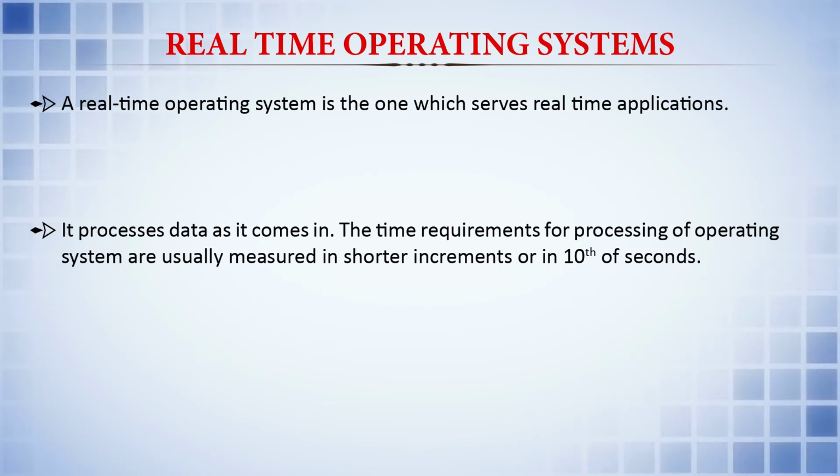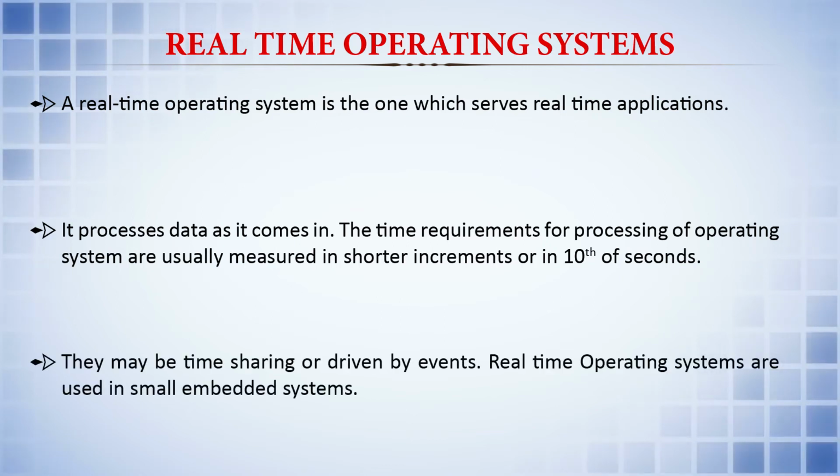Suppose the reactive operation does not happen, there may be a disaster, or there may be an accident, like in cars or in industry. Suppose they are being used for industrial uses, then there may be a hazard happening in the industry also. So, they may be time sharing or driven by events. Real time operating systems are used in small embedded systems which require immediate responses. So, let us see the features of the RTOS.